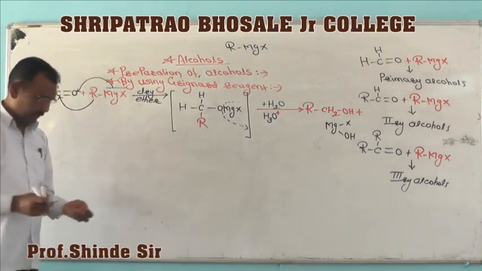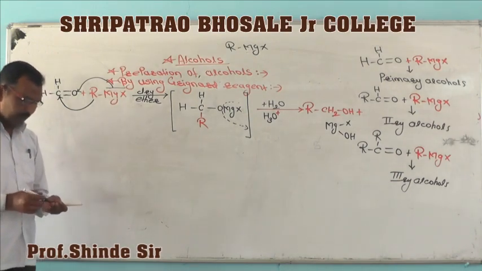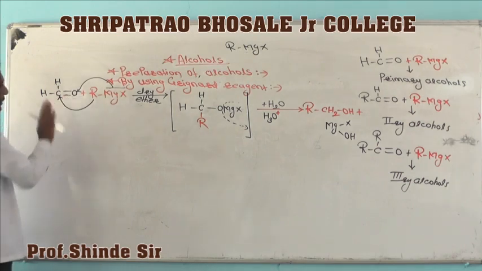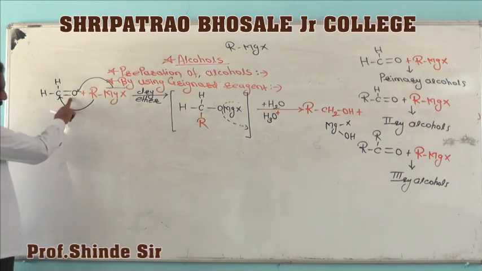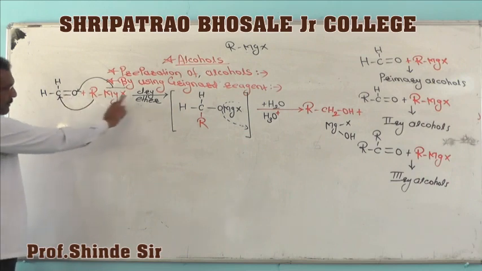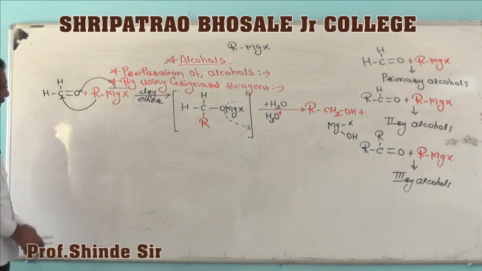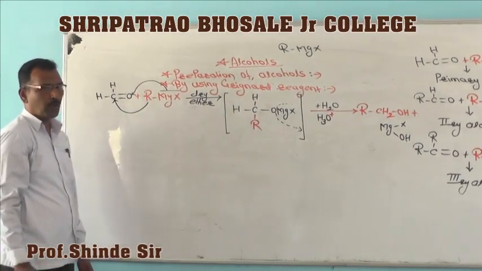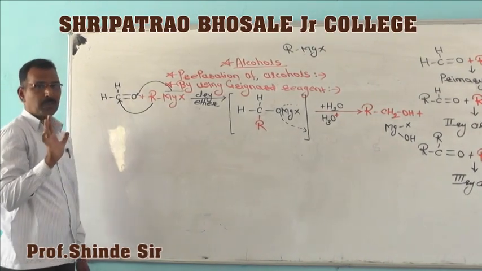In this way we can obtain primary alcohols by treating formaldehyde with Grignard reagent. Whenever formaldehyde is treated with Grignard reagent, formation of primary alcohols takes place. For example, if we want to obtain ethyl alcohol, then we have to take the raw material. Raw material selection is most important here.